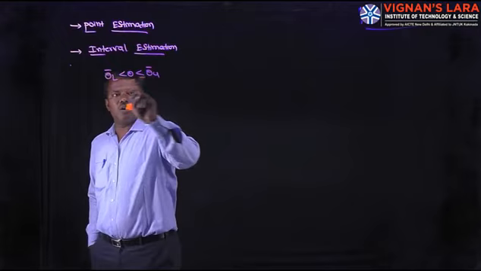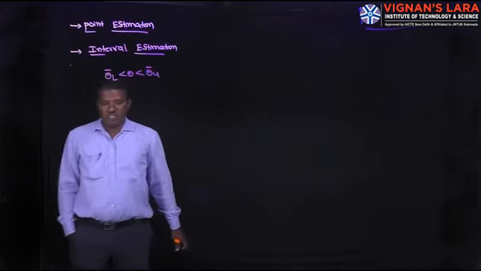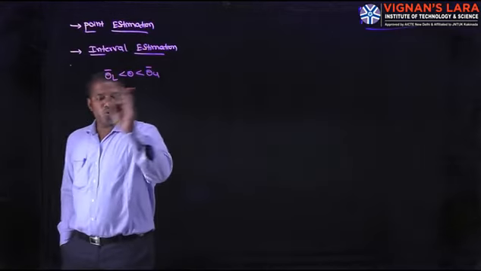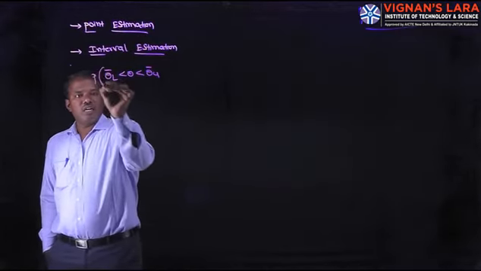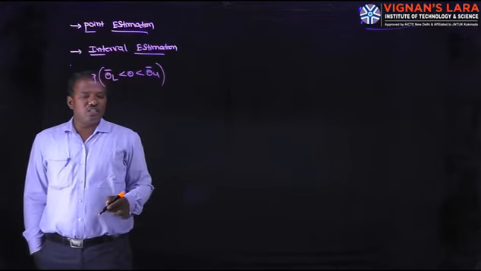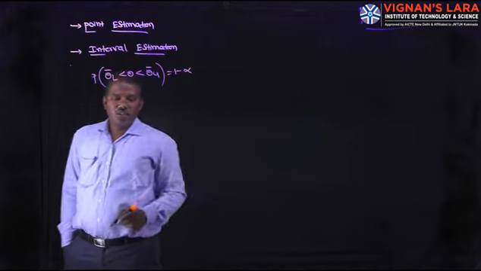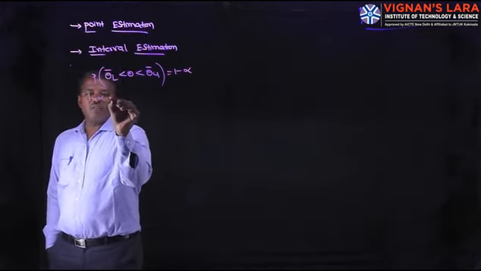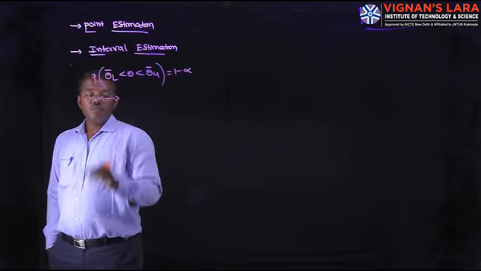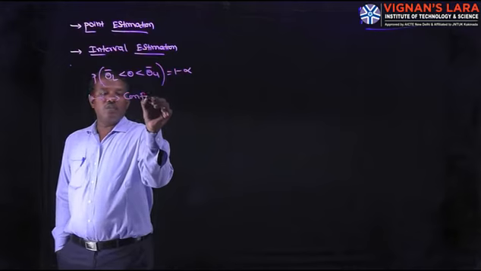Both theta L bar and theta U bar depend on the value of the statistic. We choose theta L bar and theta U bar such that P of theta L bar less than theta less than theta U bar equals 1 minus alpha. This 1 minus alpha is called the confidence factor.